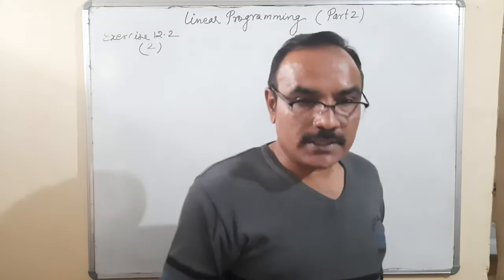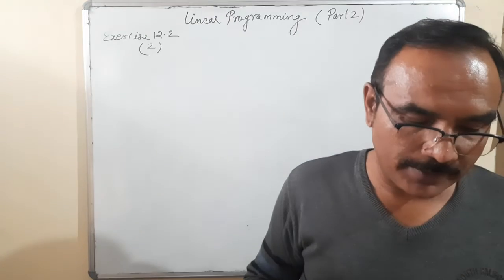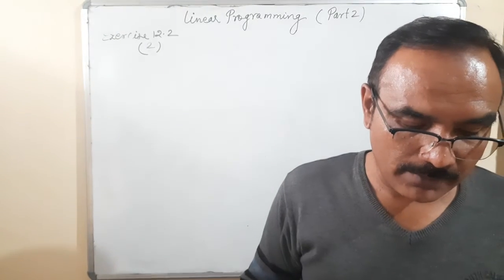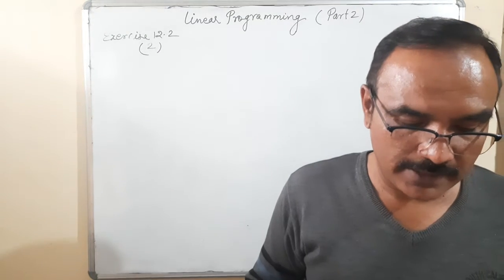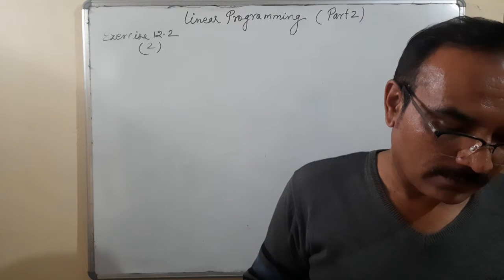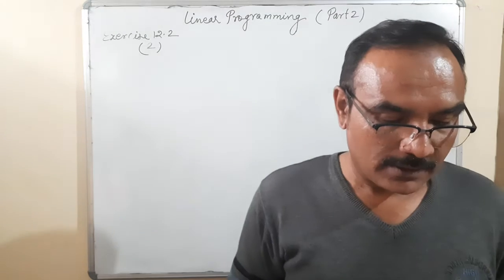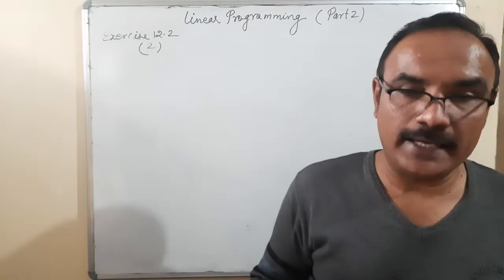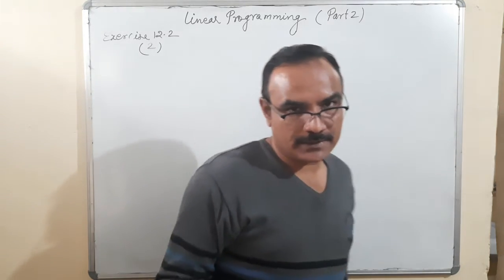First of all, we'll understand the meaning of the question. One kind of cake requires 200 gram of flour and 25 gram of fat, and another kind of cake requires 100 gram of flour and 50 gram of fat. Find the maximum number of cakes which can be made from 5 kg of flour and 1 kg of fat, assuming that there is no shortage of other ingredients used in making the cakes. So let the first kind of cake be X and the second kind of cake be Y.